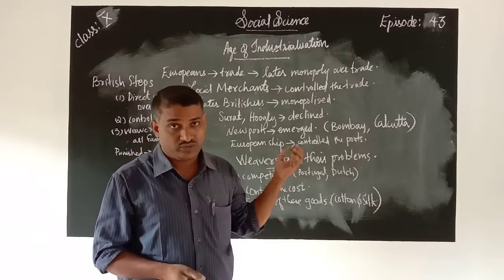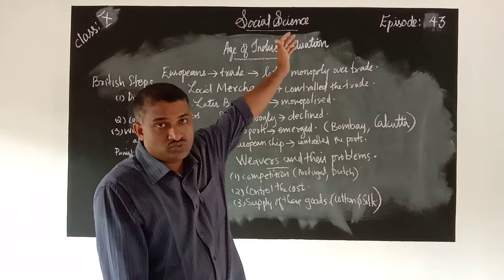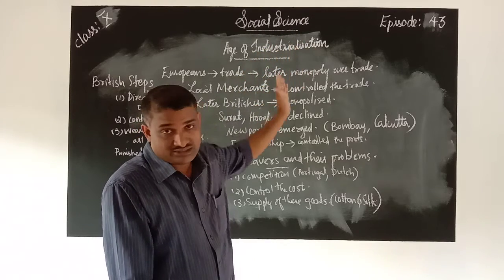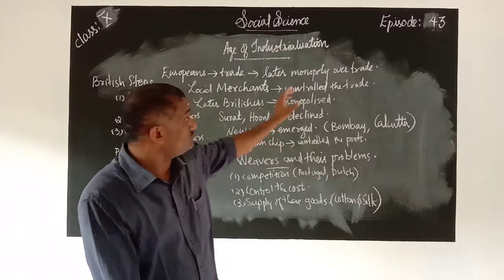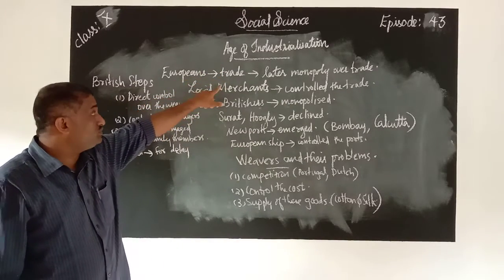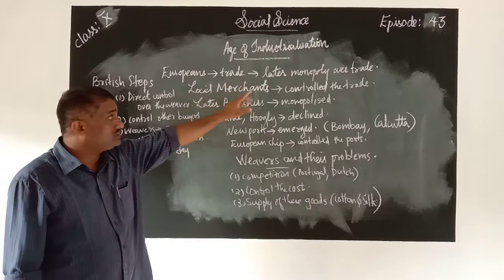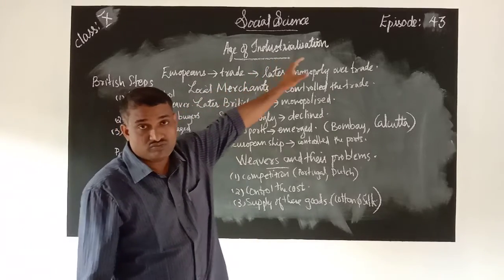I hope you understood all these things. Once again, I want to revise. Europeans came to India only for trade. Later, they monopolized the trade over India.